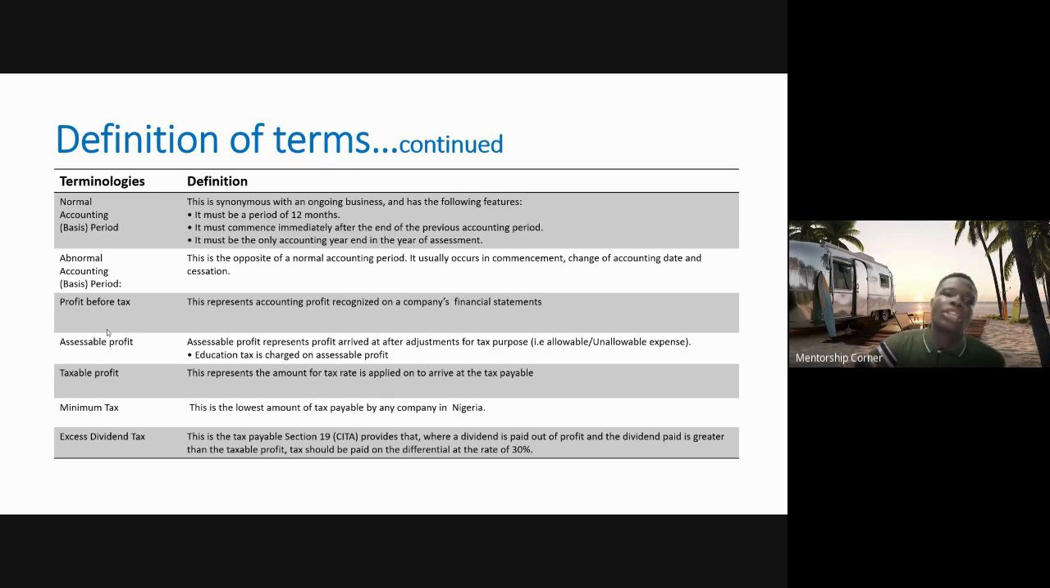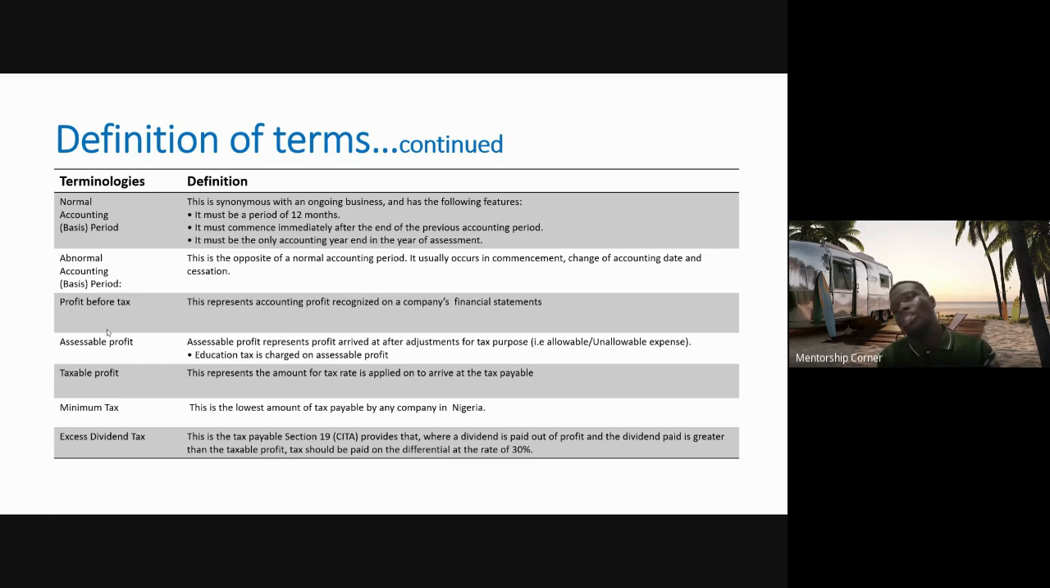Currently, minimum tax is charged at 0.5% of your total gross income, right? And there's a definition to that gross income. So when we get there, we'll cross that bridge also. So we also have what we call the excess dividend tax. So this is tax payable based on Section 19 of CITA, right? It provides that where a dividend is paid out of profit and the dividend paid is greater than the taxable profit, tax should be paid on the differential at the rate of 30%.